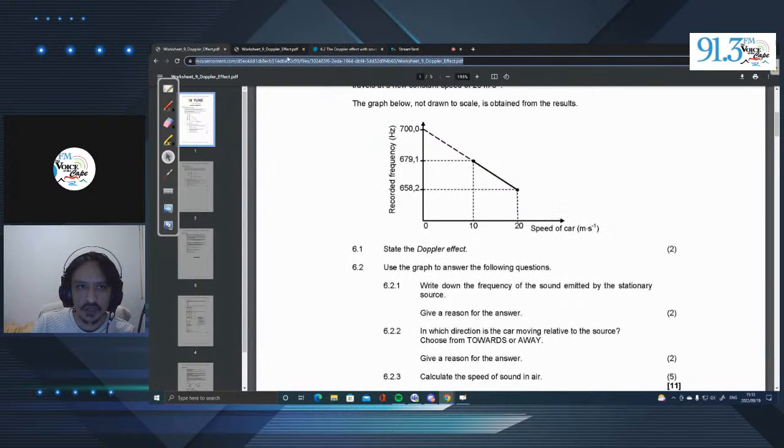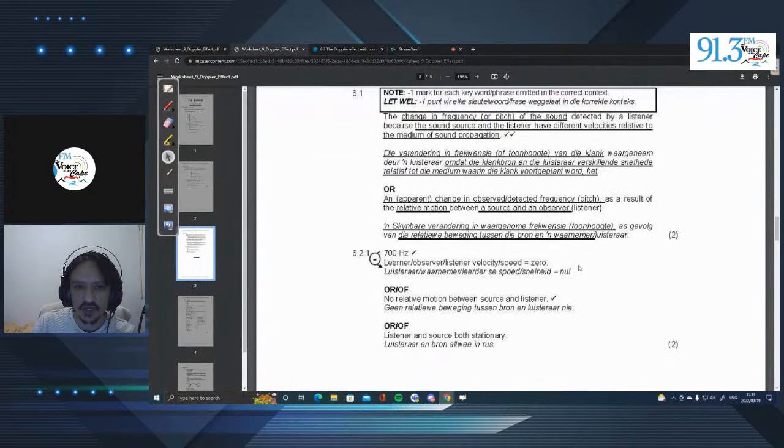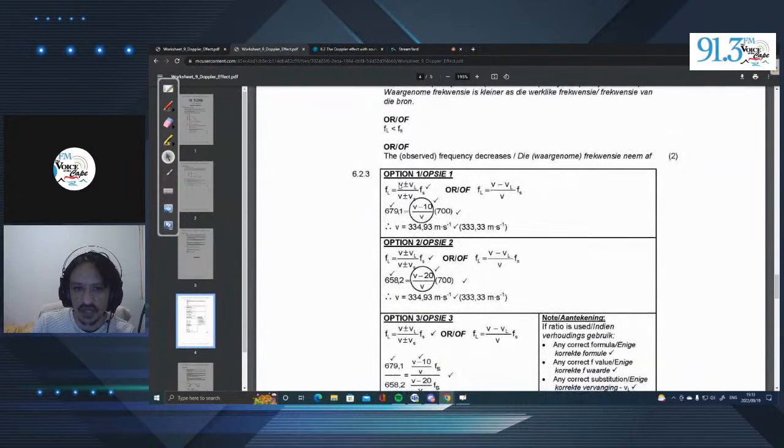Okay, so we have to now use that formula that we looked at, which was this one over here, right? So we have the frequency of the source. We've discovered that it's 700 hertz. Then there's the frequency for the listener. And then we have these speeds given over here. And this V here would be the speed of sound in air that will need to be calculated. Okay, so if we go to the memo over here, you'll see they'll use that equation. There we state it away. And there we go. This is the equation they selected.